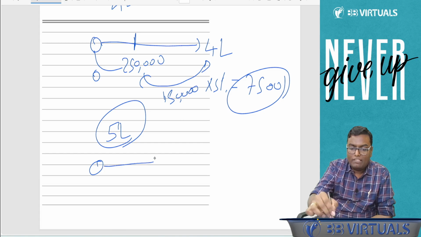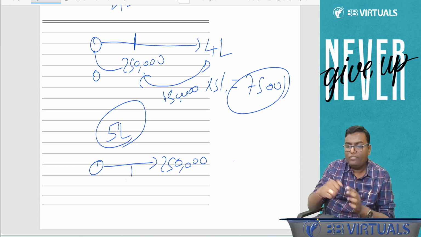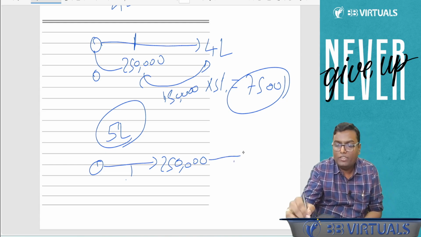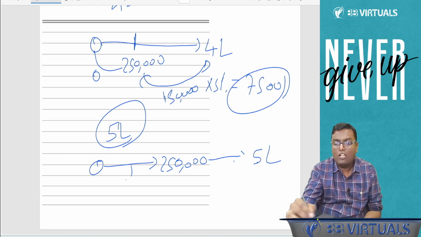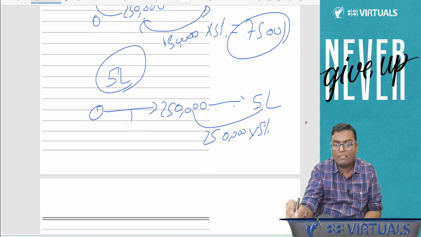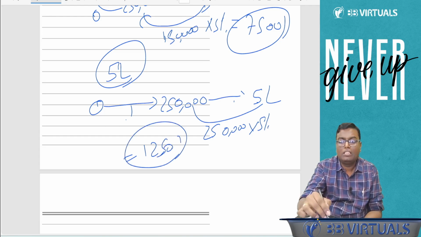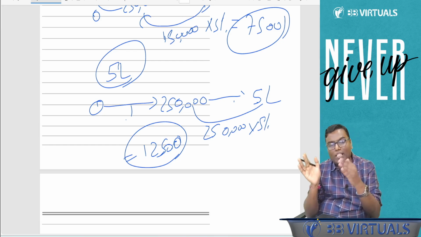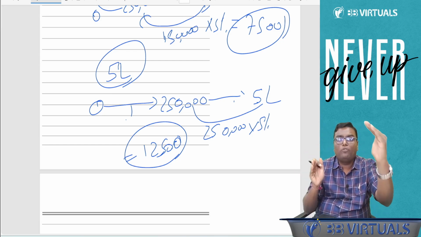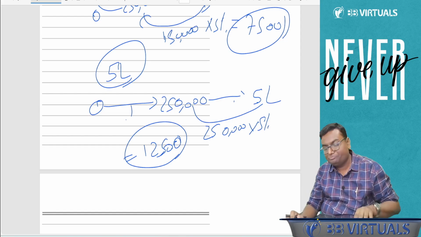Basically, from 0 it will start. 0 to 2,50,000 it will be 0. 2,50,000 till further 5 lakh. How much is the difference in between? 2,50,000. And on that 2,50,000, how much will be the tax rate? 5%. So what will be the total tax payable? 12,500. Are you understanding this? So up to 2,50,000 zero, 2,50,000 to 5 lakh, it will be 5%.